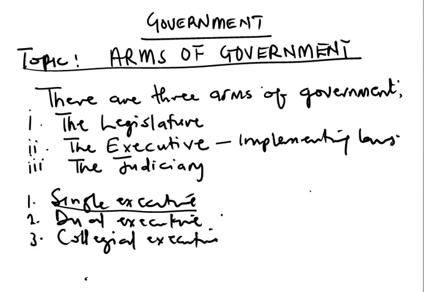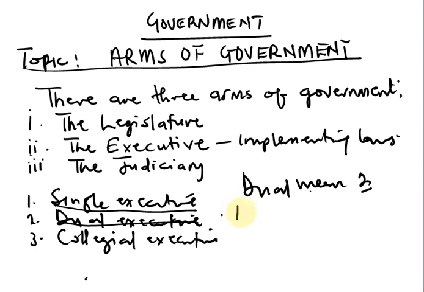Number 2 is dual executive. Dual executive. Now the word dual means two. So which type of executive is this where you have two heads? Now in a dual executive, you have two executive heads.